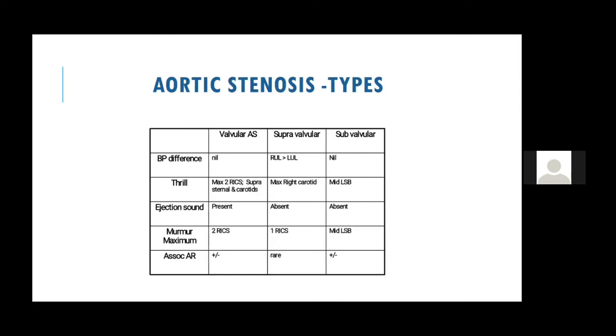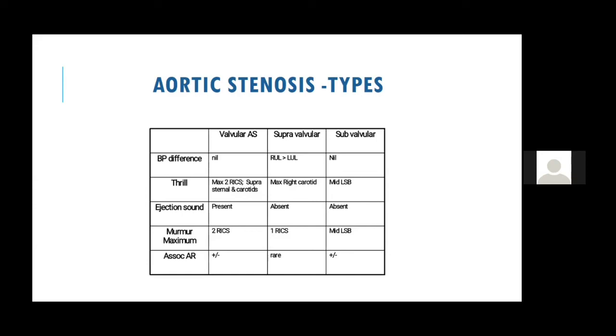Now there are various types of aortic stenosis: valvular, subvalvular, and supravalvular. People may ask you the difference between these. It is very important. Let's start from the beginning. There is supravalvular AS, which you get in children with Williams syndrome. So they may have a family history of supravalvular AS. You may get the typical elfin facies of Williams syndrome.